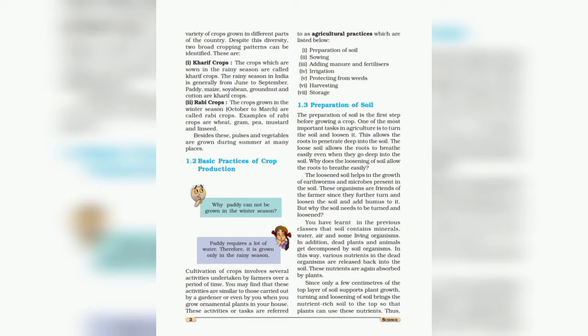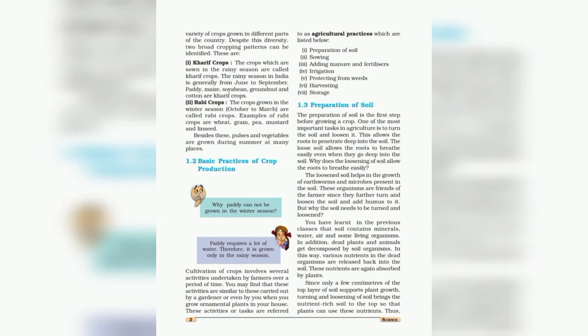Why does the loosening of soil allow the roots to breathe easily? The loosened soil helps in the growth of earthworms and microbes present in the soil. These organisms are friends of the farmer since they further turn and loosen the soil and add humus to it. But why does the soil need to be turned and loosened? That we will discuss.